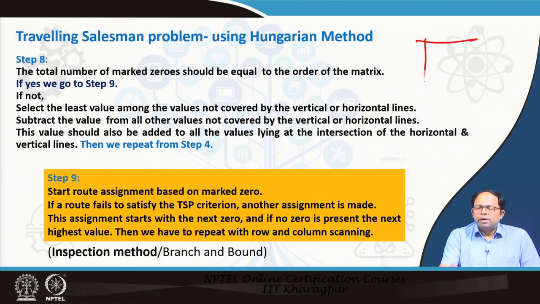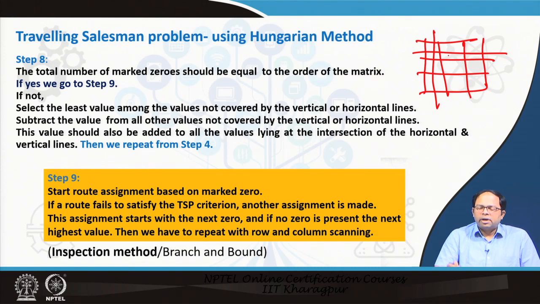So in a table, as I have told you, suppose there is one vertical line and one horizontal line, then there are two vertical lines. We will choose the cells which do not have any line on them, and select the least value among the values not covered. We subtract that value from all other values not covered by the vertical or horizontal lines.